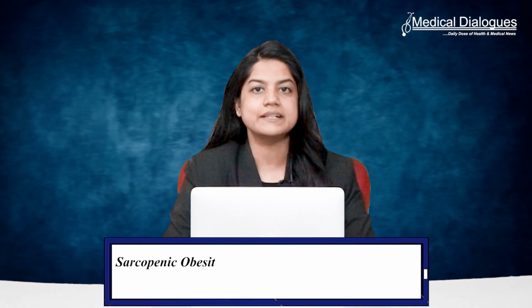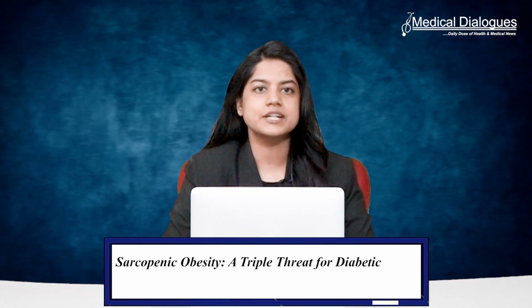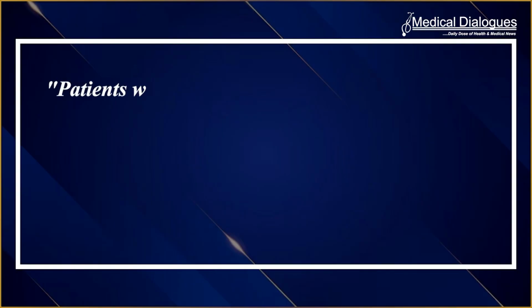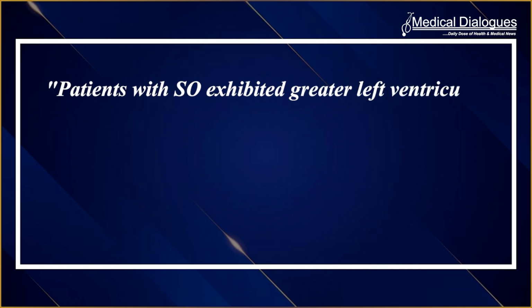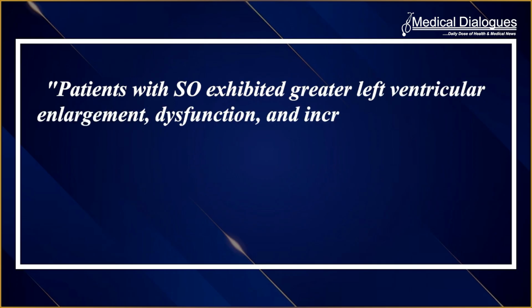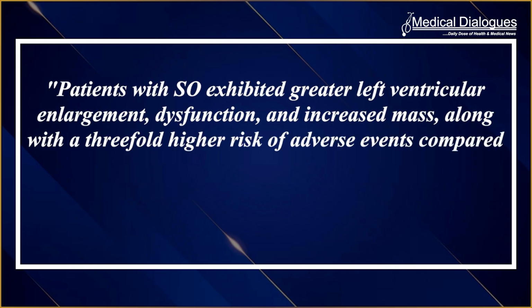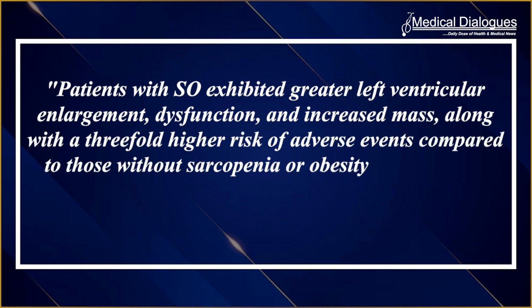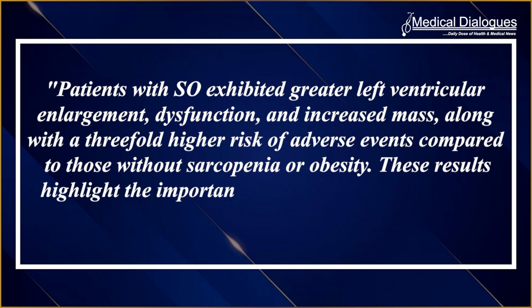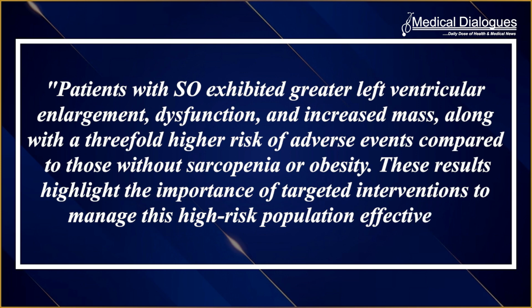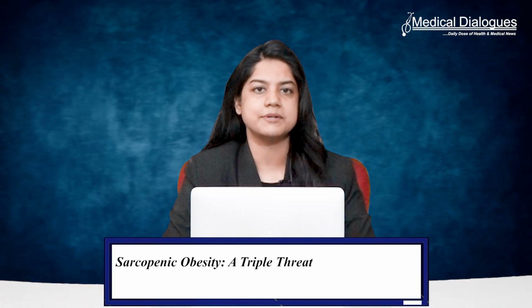This study found that sarcopenic obesity was linked to poorer outcomes in diabetic patients with heart failure with reduced ejection fraction. Patients with sarcopenic obesity exhibited greater left ventricular enlargement, dysfunction, and increased mass along with a threefold higher risk of adverse events compared to those without sarcopenic obesity. These results highlight the importance of targeted interventions to manage this high-risk population effectively. The researchers reported in Cardiovascular Diabetology.